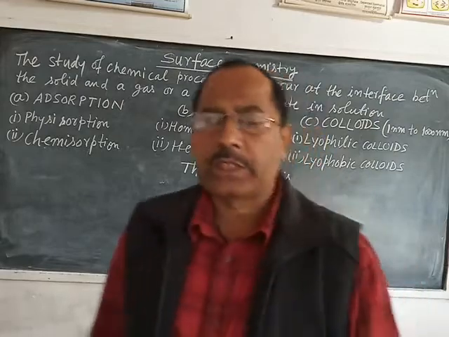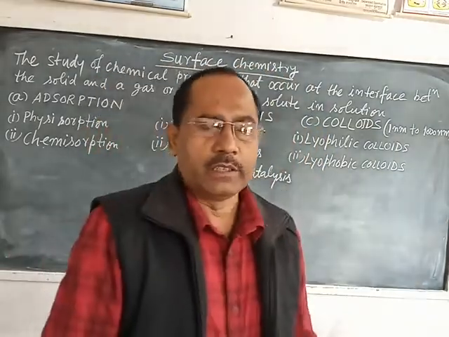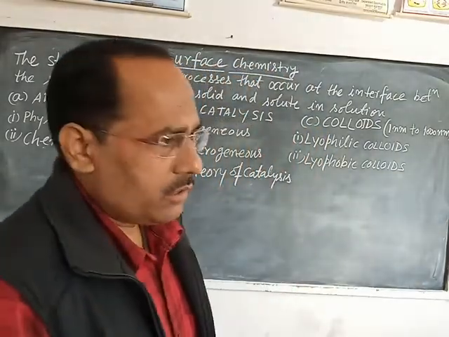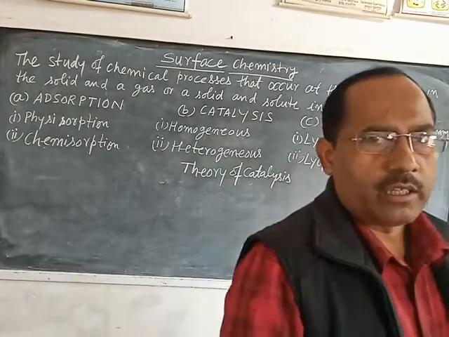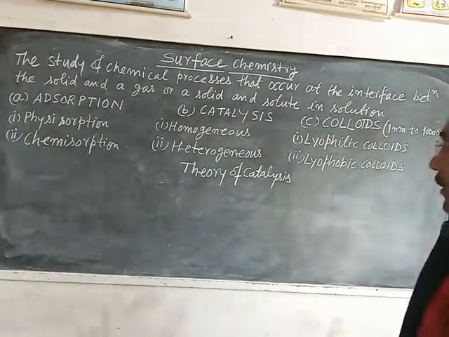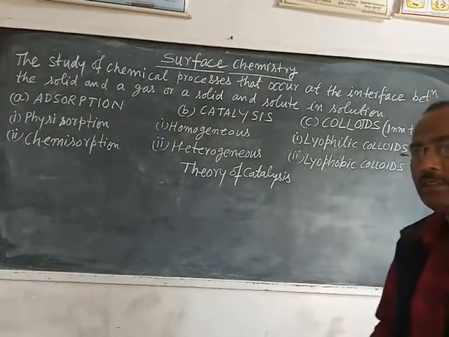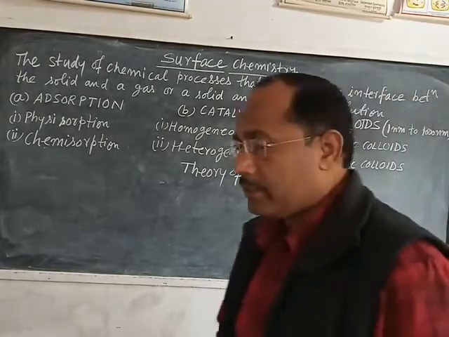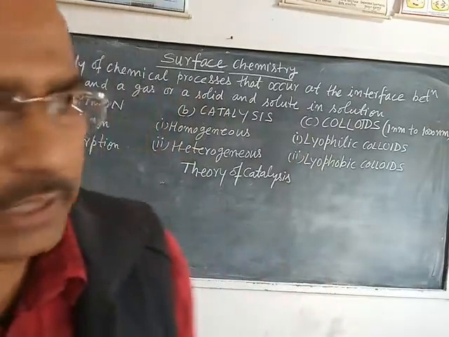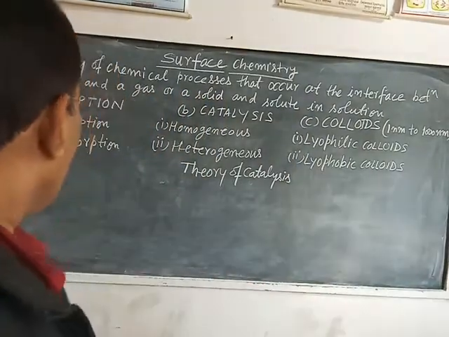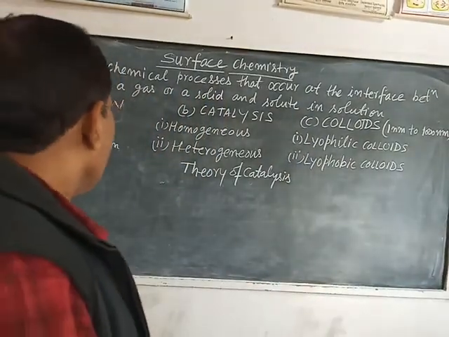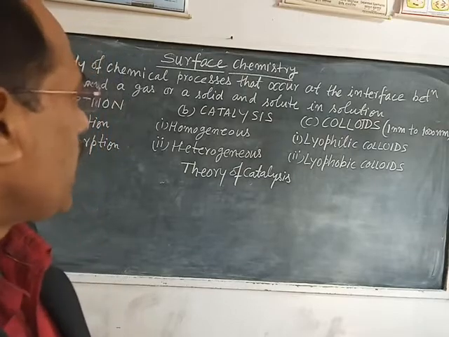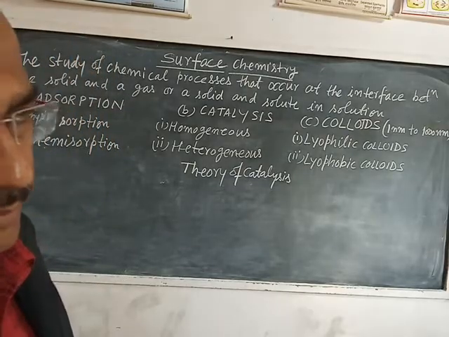Surface chemistry is a branch of chemistry which deals with the study of chemical processes that occur at the interface between a solid and a gas, or a solid and a solute in solution.